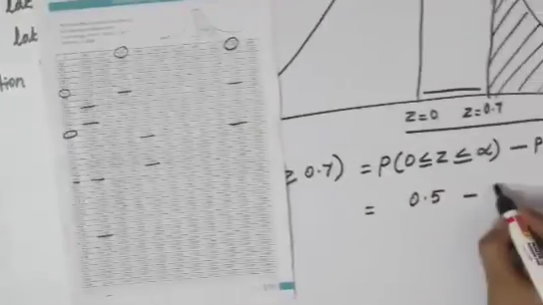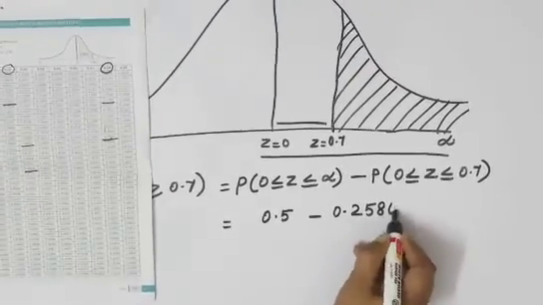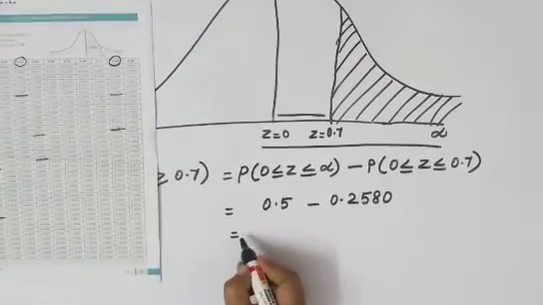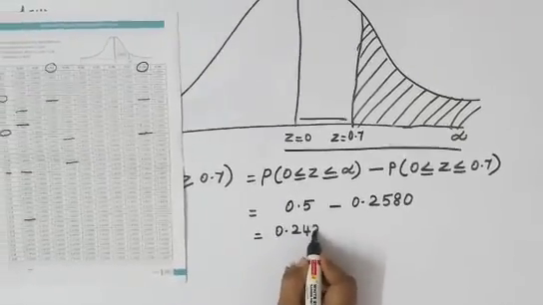Okay, so 0.2580. So you'll have to subtract it. If you subtract it, you will get your answer as 0.242.